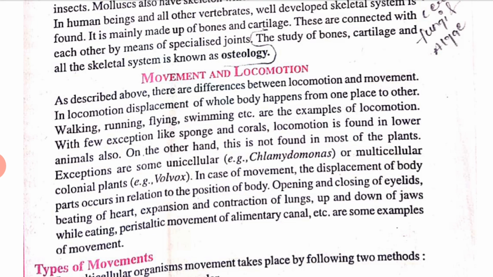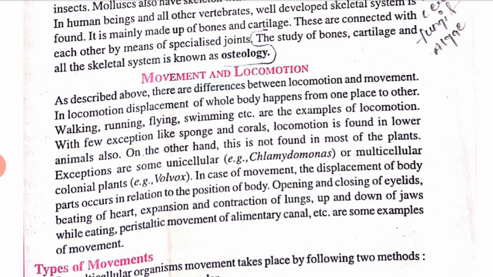Now, movement of the body organ means when only a part of the body moves in relation to the body axis while the rest of the body remains stationary at the same place. That is called movement of body organ, like the movement of limbs, appendages, head, trunk, several body parts. Clear?